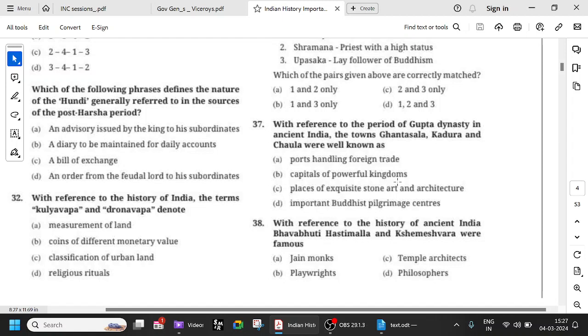Capitals are more like Toshali, Devagiri, Avanti, Ujjain, and this Takshila. They are capitals. They exhibit stone architecture, etc. We've seen the Ajanta caves, Ellora caves, a lot of temples, and Buddhist pilgrimage centers like Nalanda. So anyway, these are ports. Also Broach, Cambay are also important. They all belong to the Gupta dynasty.